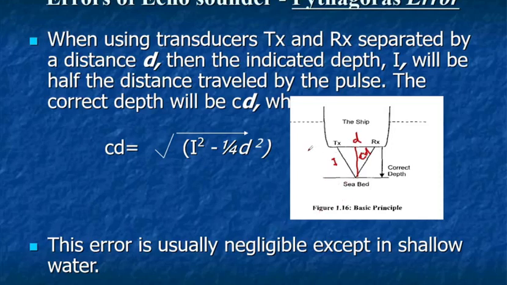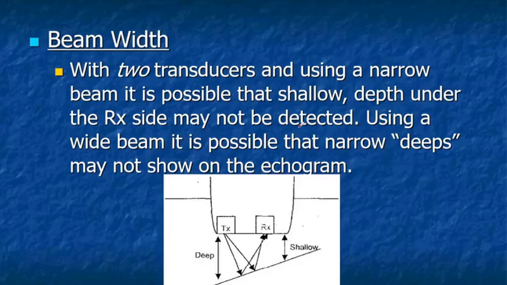Now next comes our beam width. As you can see from the diagram, this is where your transducer is for the transmitter, and this is your receiver. If the beam is narrow, it is possible that in shallow water the depth under the receiver side may not be detected. You can see here the depth is actually shallow, but your transducer is getting data from this side, so it will naturally show you more depth.